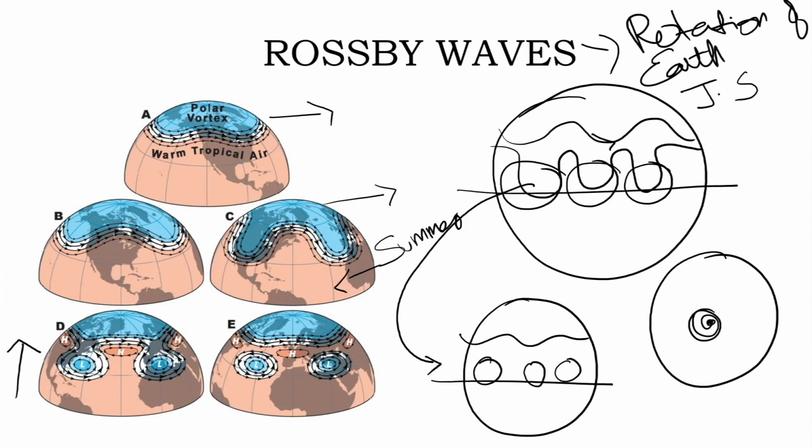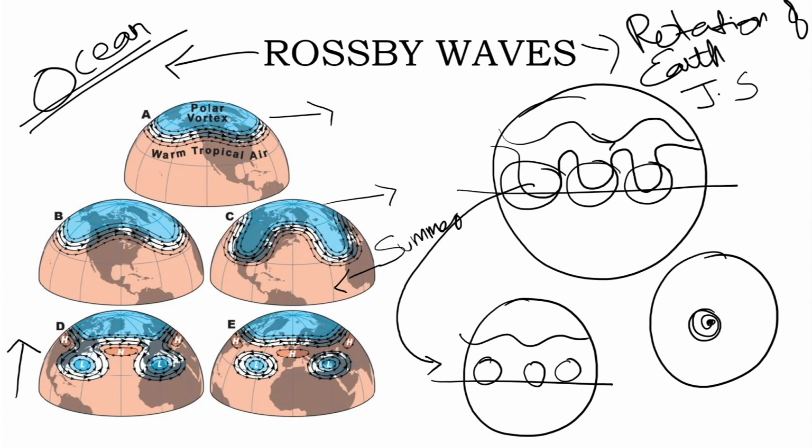These Rossby waves are huge waves in the ocean. This is one more thing that you have to know. Rossby waves are over the ocean, not over the land. They are found only over the oceans, and a single wavelength would be somewhere around 4,000 to 5,000 kilometers. They are such huge waves. And this system has a vortex in the northern hemisphere and also a vortex in the southern hemisphere, and each of these is a mirror image of the other, because jet streams look very similar in the northern and the southern hemisphere, and the vortex formed by them is also very similar, north and south.